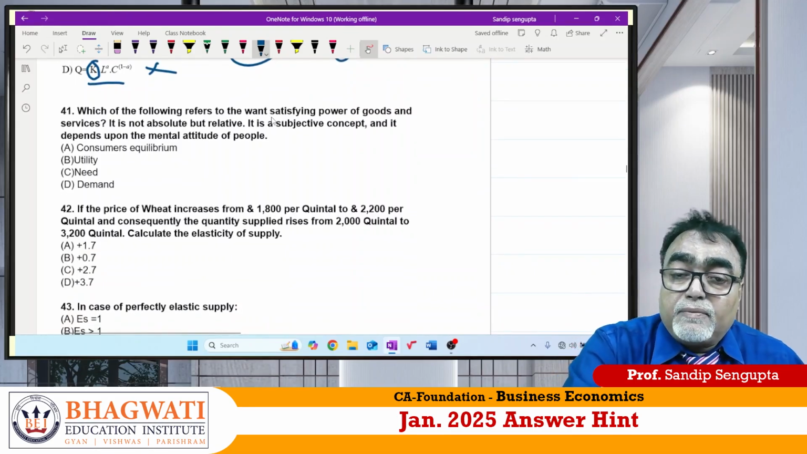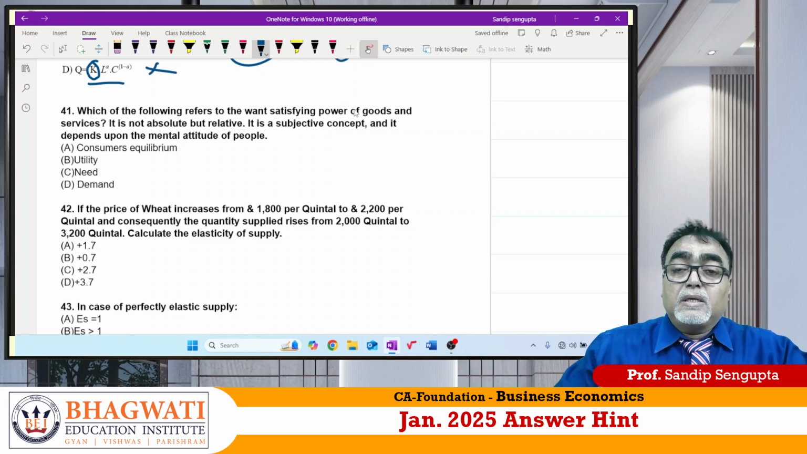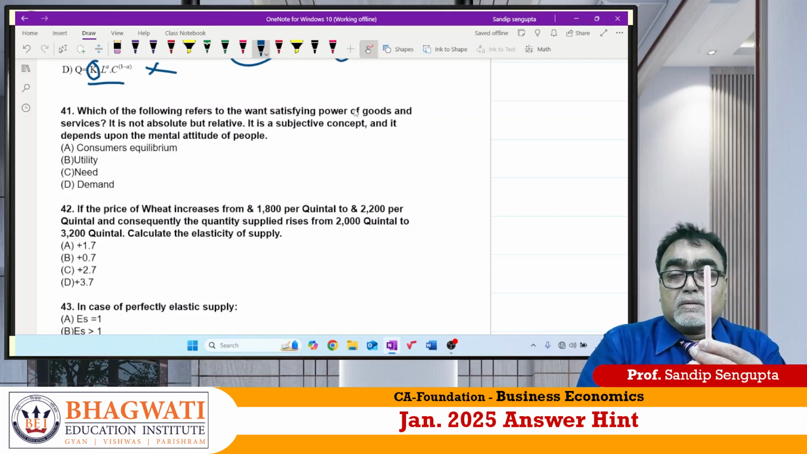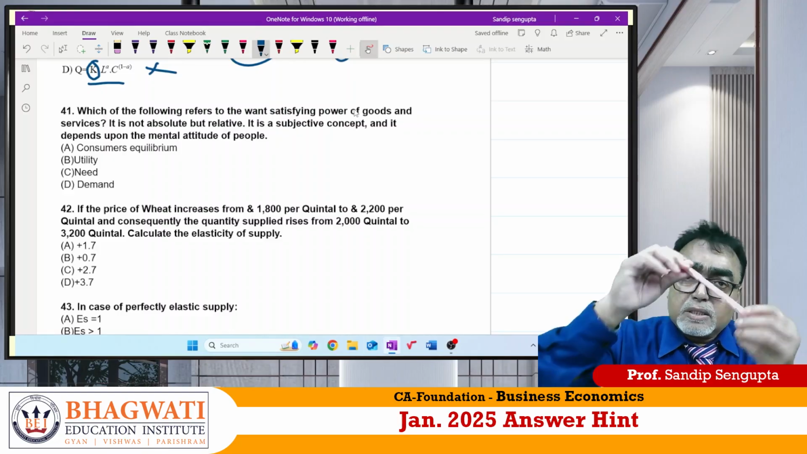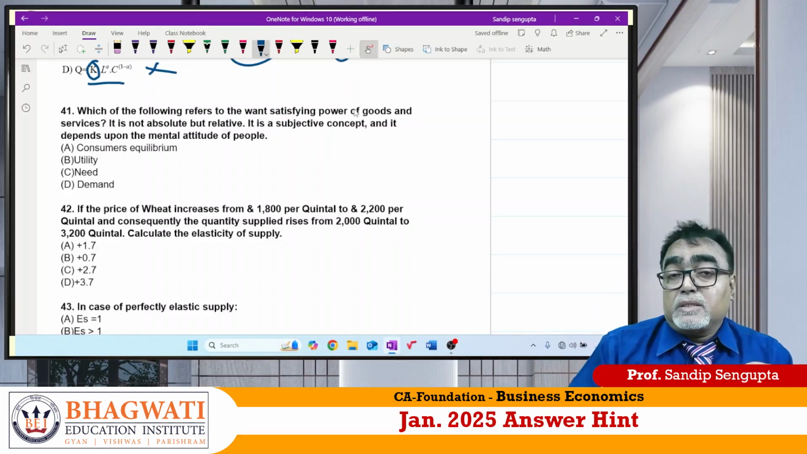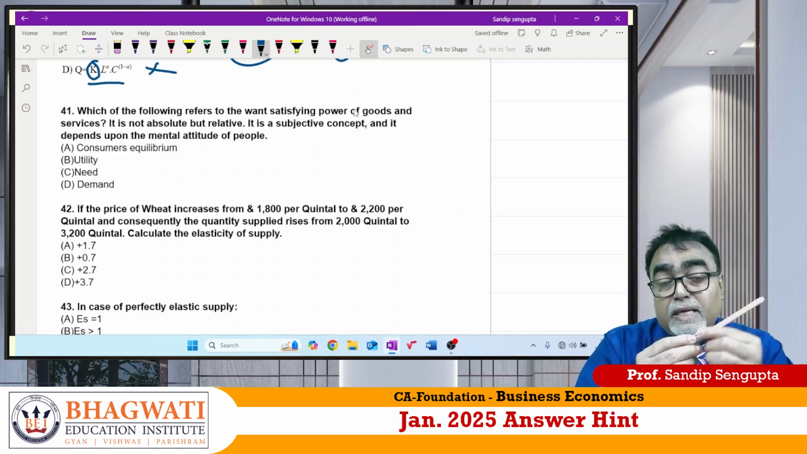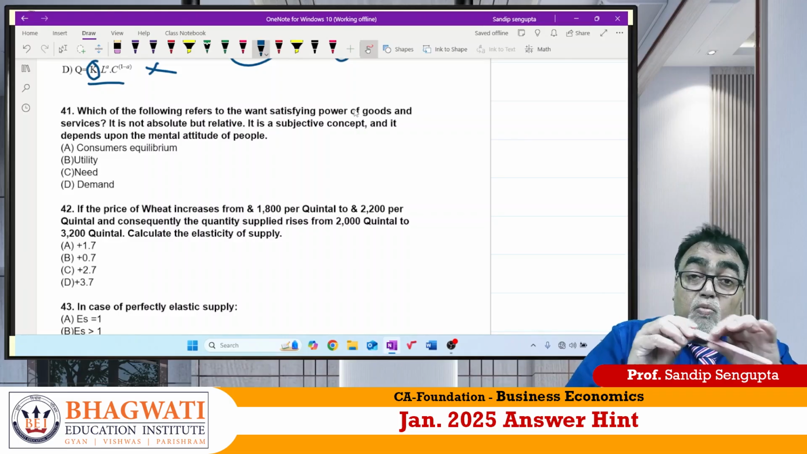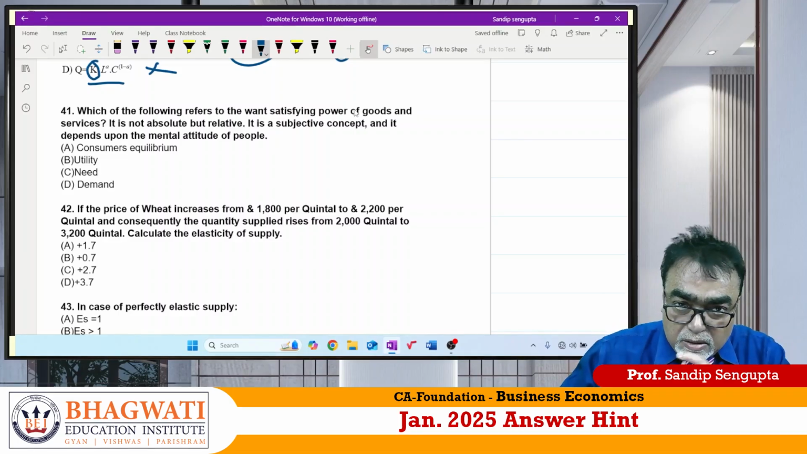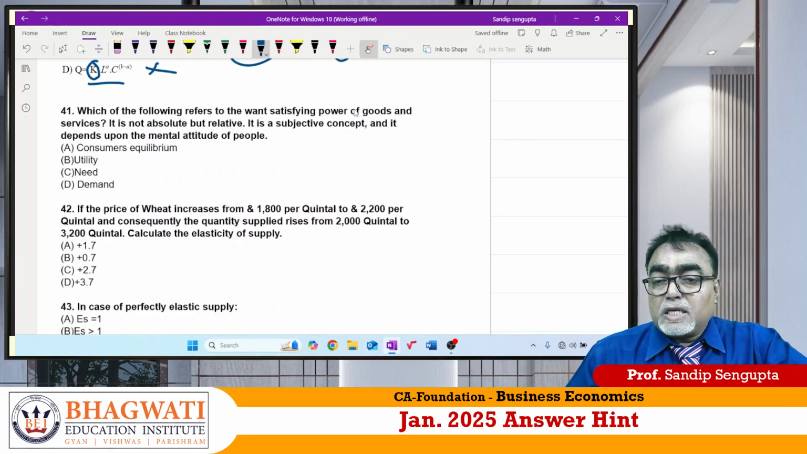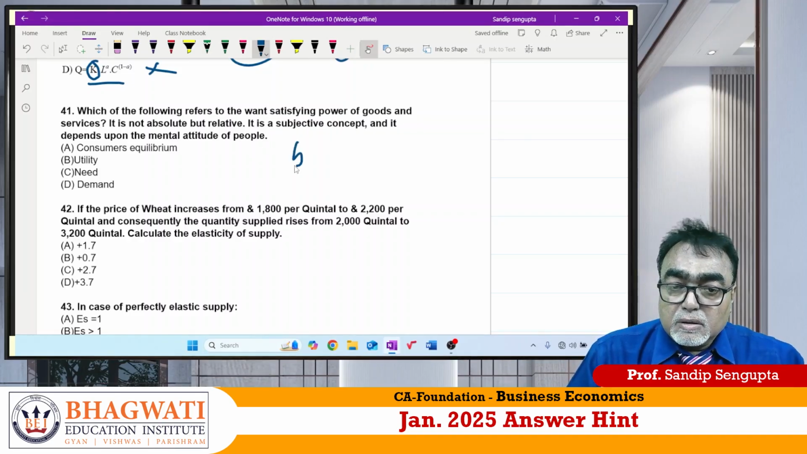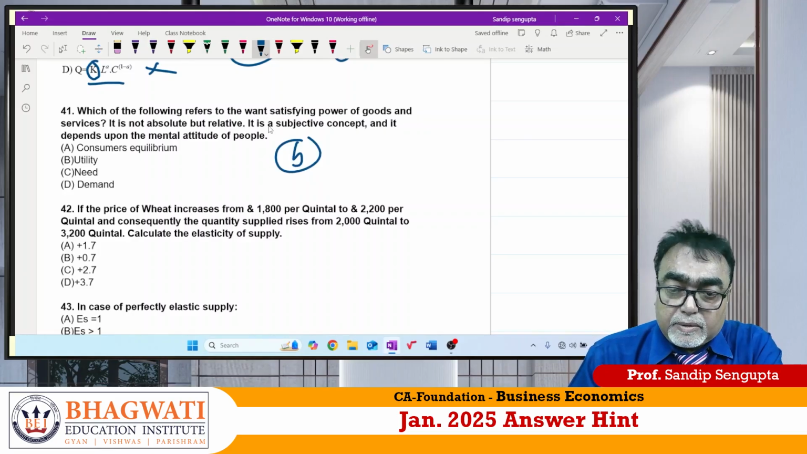Which of the following refers to one's satisfying power? Suppose if I show you this, what is this? One pen is a commodity or utility? It is a commodity. Why are you purchasing? Because it has got inherent capacity to satisfy you. So utility is what? One's satisfying power. Correct or not? So as per question, answer should be what then? B for Bangalore, utility.